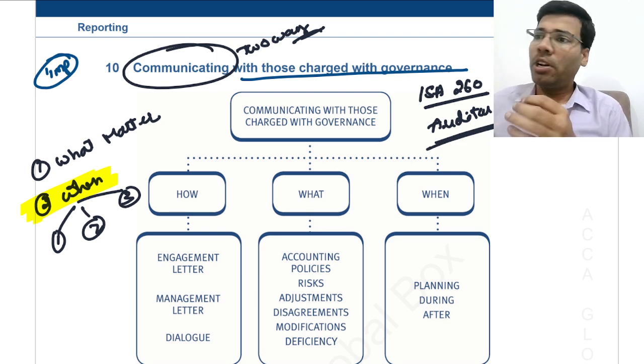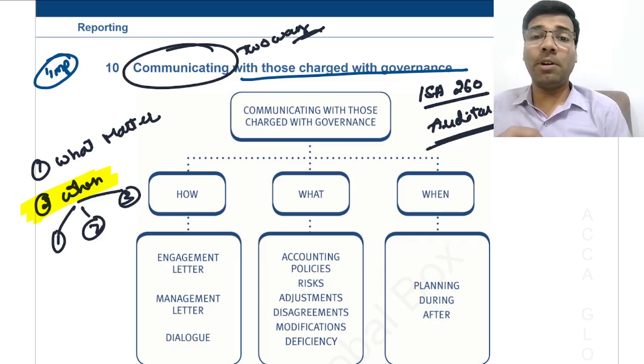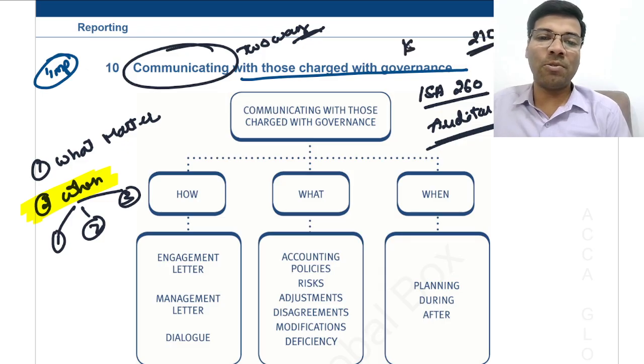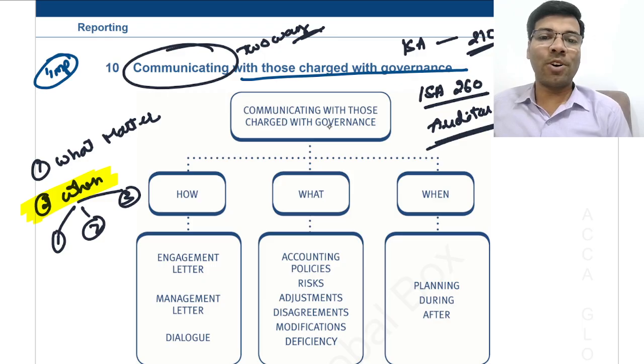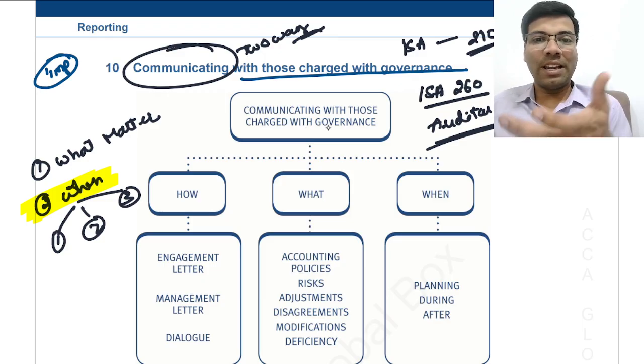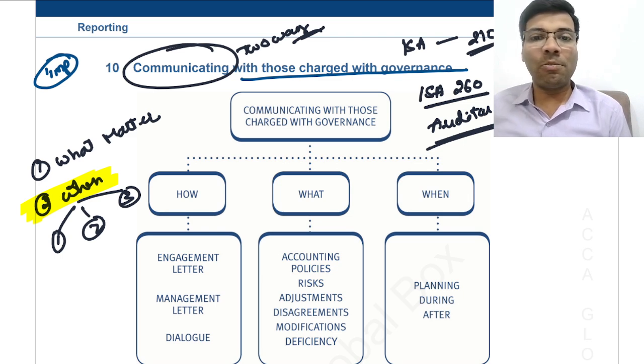See, at the starting of the audit, first and foremost, you will communicate about your what? Anybody? Engagement letter. You remember ISA 210? Anybody? Agreeing the terms of audit engagement? So, engagement letter will be drafted by the auditor, sent to the management. Management will acknowledge that they are accepting the responsibility of preparation of financial statements, doing the business as per going concern. They will provide the auditor with all information, isn't it? So that communication will be made at the starting of the audit.